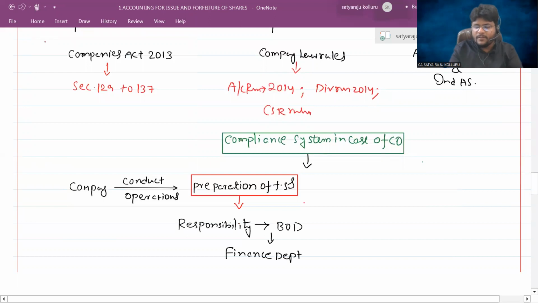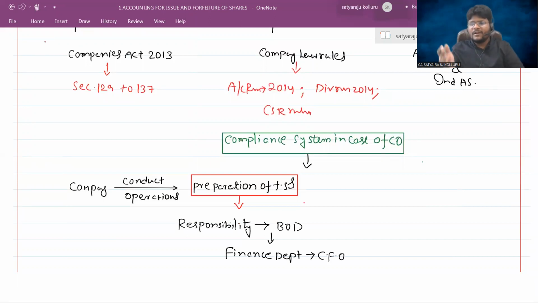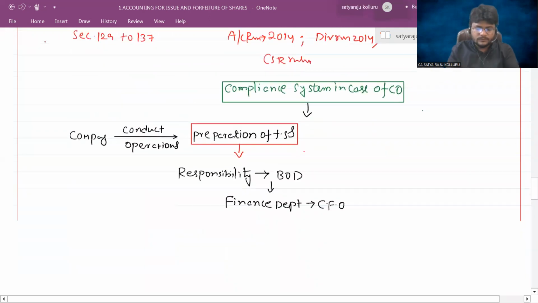Who is the head of the finance department? CFO, Chief Finance Officer. Generally, a chartered accountant or a cost accountant or the company secretary, or someone having good knowledge of finance like MBA finance, generally acts as CFO of the company. So now the board of directors delegate their responsibility to the CFO. Now CFO, what will he do?